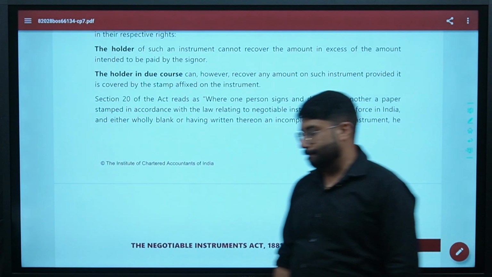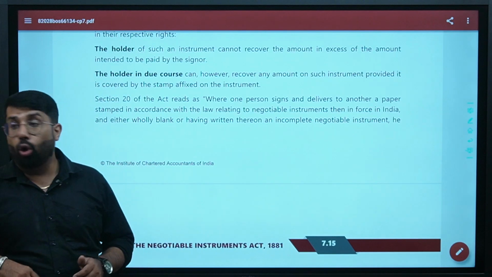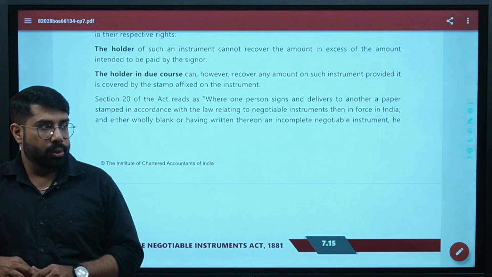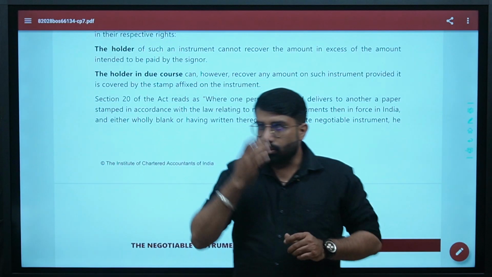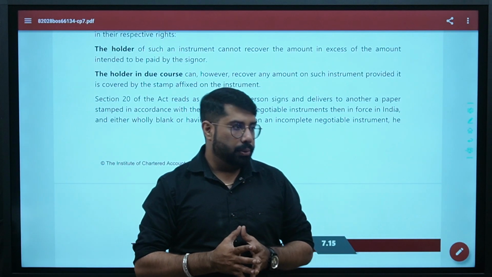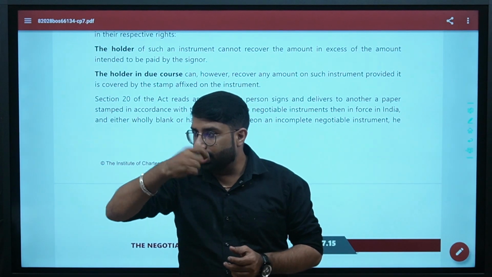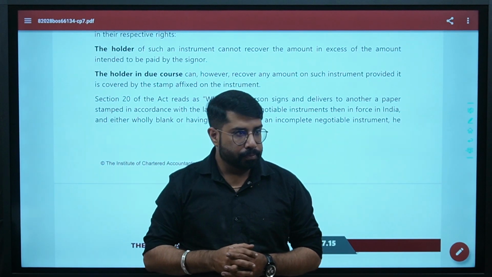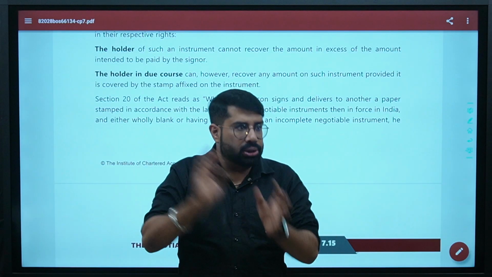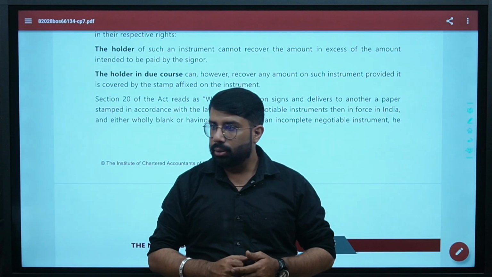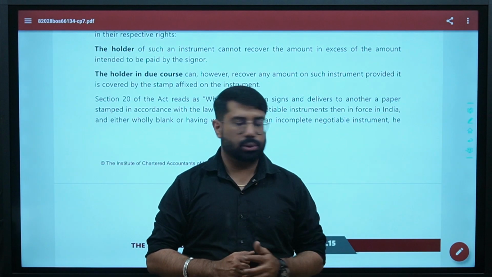Look, holder and holder in due course. Holder refers to a person who is holding the instrument, who is completing that inchoate instrument. If that holder endorses that instrument to some other person, that person will become the holder in due course.